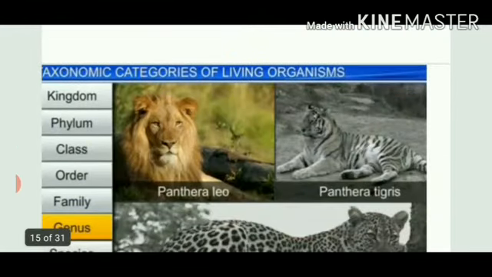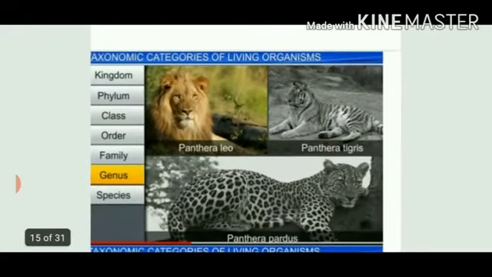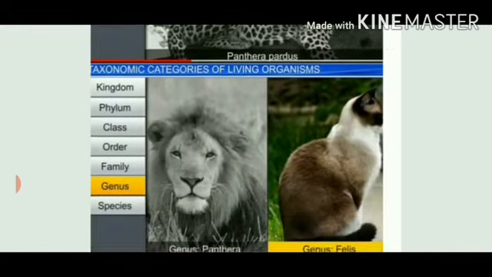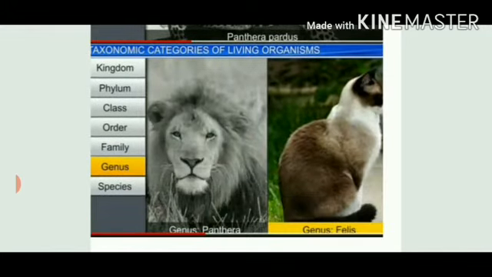Now let's move forward. In the case of lion, tiger and leopard, all of them belong to different species, but still their characteristics are similar. That's why all of these are kept under the same genus. What is the name of the genus? Yes, the genus name is Panthera. But the species name of lion is leo, tigris for tiger, and pardus for leopard. In the next picture, you can see that the genus for the lion is Panthera as already studied.